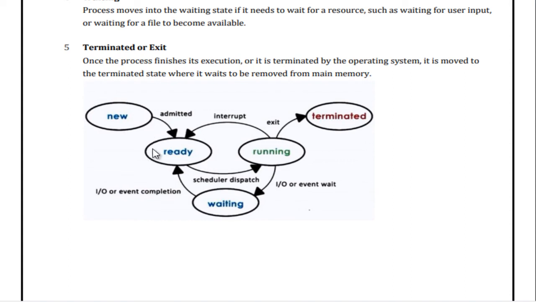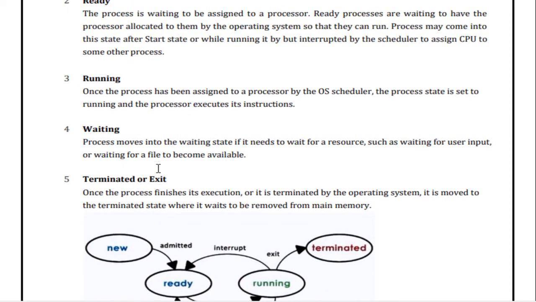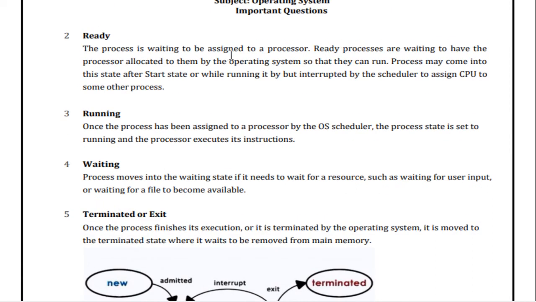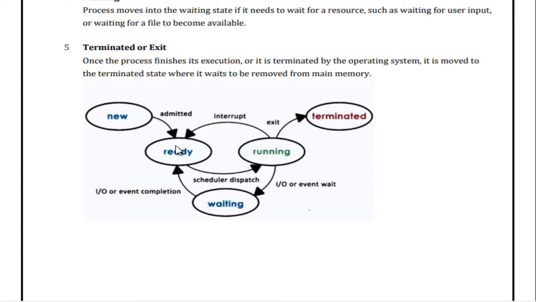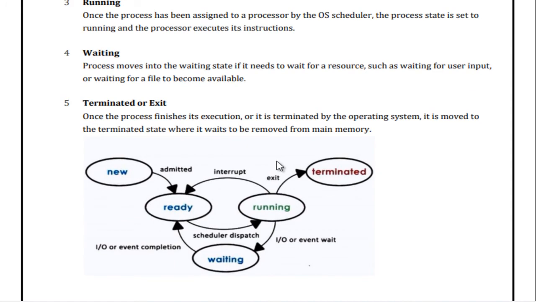Okay, so ready state, in ready state what happened? The process is waiting to be assigned to the processor, and ready processes are waiting to have the processor that is allocated to them by the operating system. Okay, once scheduler dispatches, then it will go into the running state. Okay, so in running state, that means what? Your execution is started, right?